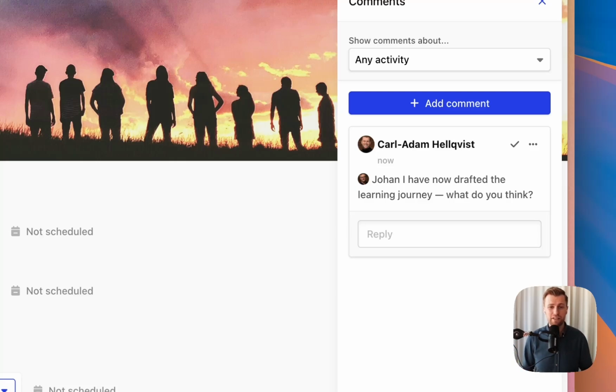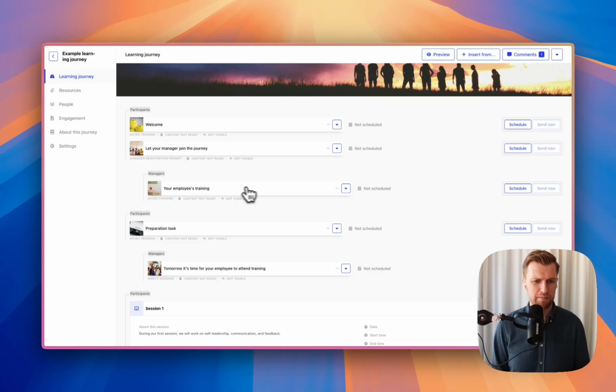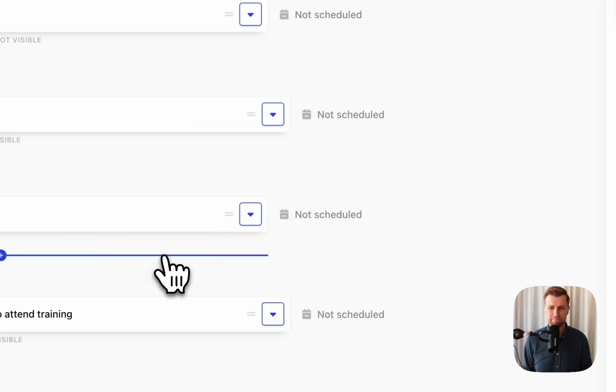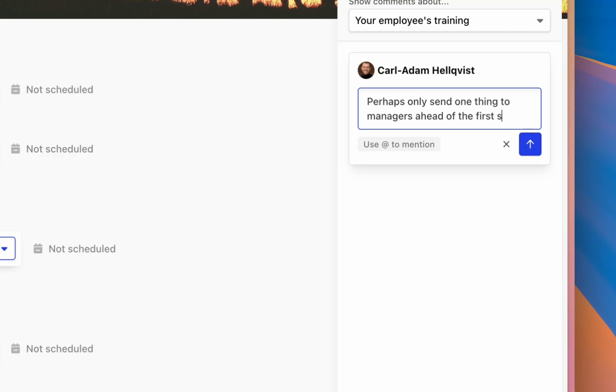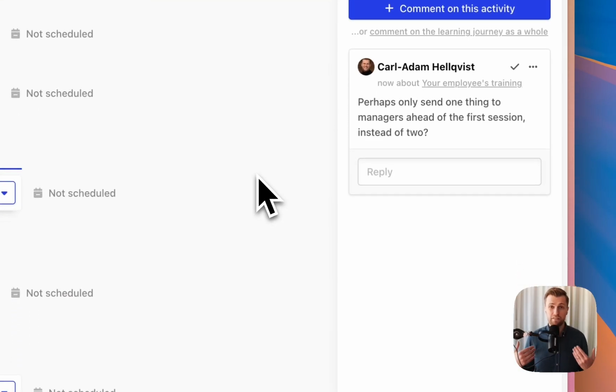I drafted a learning journey, and I want my colleagues' input on it. If we go down one level in the hierarchy, I can also comment about a specific activity in the learning journey. So still staying out here in the learning journey overview, let's say I want to post a comment about this one, the first micro training sent to managers. Then I press this little arrow and go down to add comment.